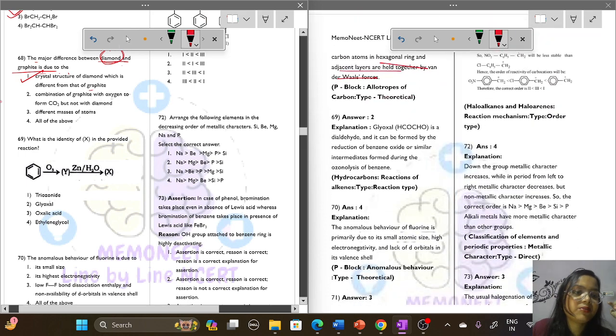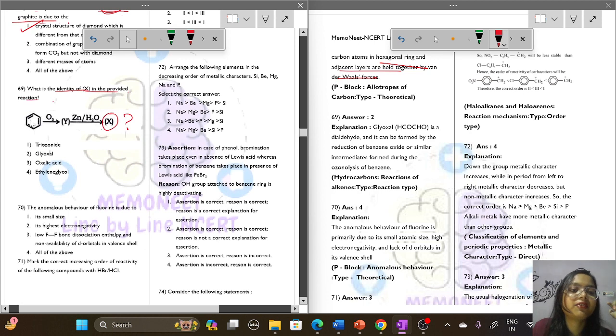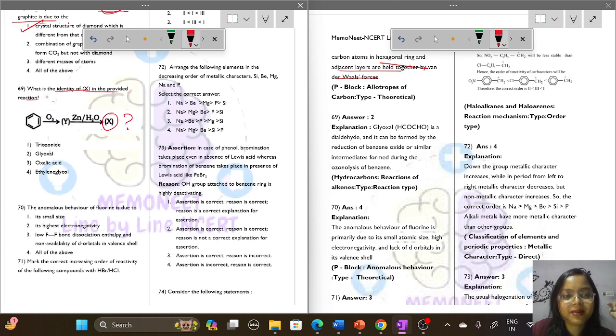Question number 69. What is the identity of X in the provided reaction? What is X here? So we have to find an X. X is not your ex girlfriend or boyfriend. X is the compound that we are talking about.